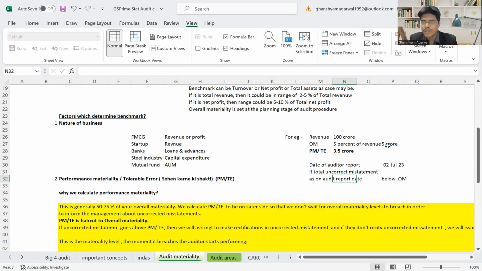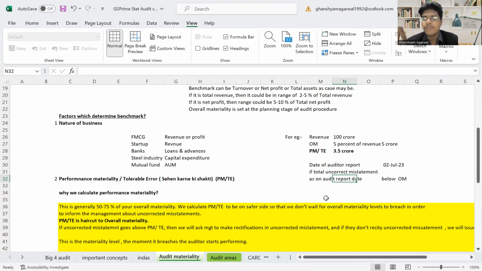We keep a buffer zone for us as a performance materiality. So the moment it crosses our performance materiality, the auditor will ask the management to correct the misstatements. So we keep a buffer to be on a safer side, to be on a haircut. That's why it's a haircut. We take a haircut to the overall materiality to be on a safer side. We calculate PMT to be on a safer side, so that we don't have to wait for the overall materiality level to breach in order to inform the management of our uncorrected misstatement.